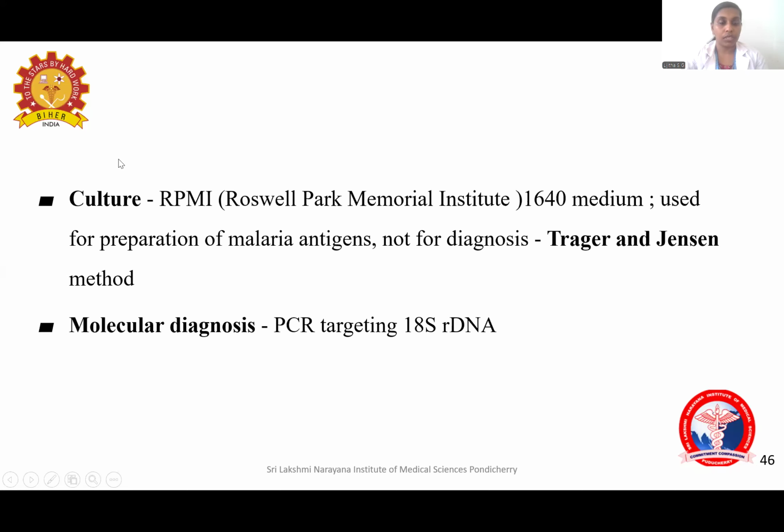Other tests that can be used are culture. Culture, usually we will do only for preparation of malarial antigen, usually not done for diagnosis. The culture media is RPMI 1640 medium. RPMI is Roswell Park Memorial Institute 1640 medium. And molecular methods we can use, that is PCR targeting 18S ribosomal DNA.